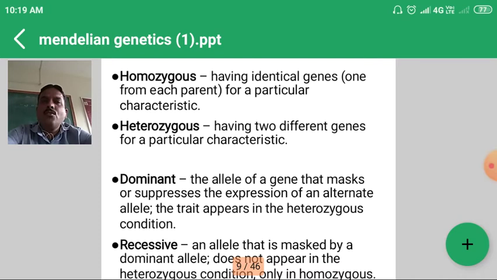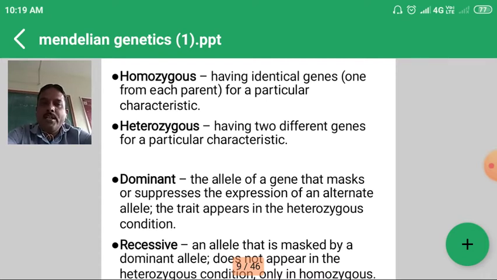Another terminology is homozygous. Homozygous indicates having two identical genes. Suppose capital R, capital R, or small r, small r. So this is the homozygous condition. Heterozygous means having two different genes for a particular character. Suppose capital T and small t, capital R, small r, one dominant and one recessive. That is the heterozygous condition.